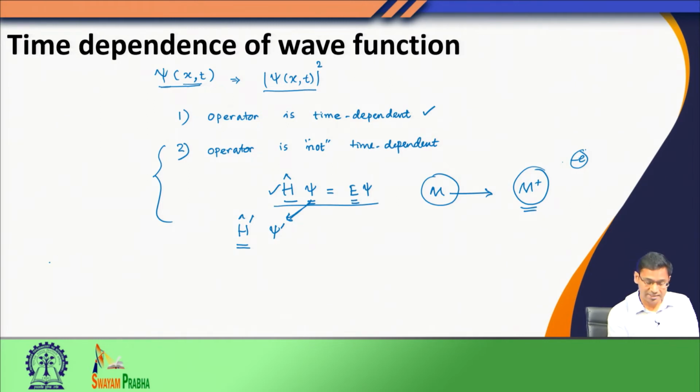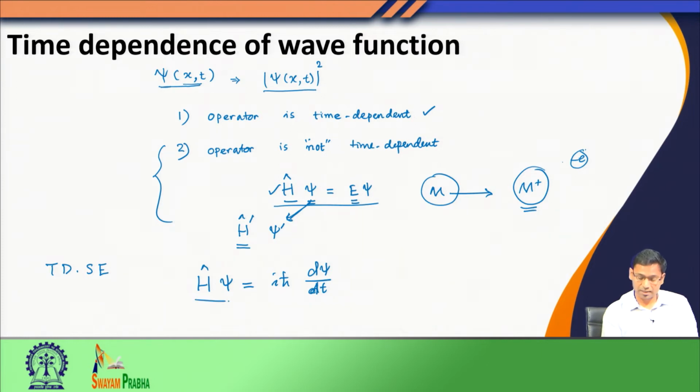We have a time dependent version of the Schroedinger equation, which is given as H psi equals i h bar d psi by dt, where the left hand side is the operation of the Hamiltonian on the wave function, and the right hand side you see is i h bar d psi by dt.